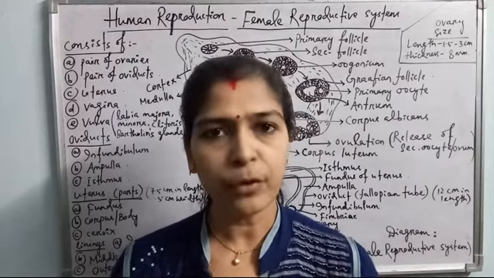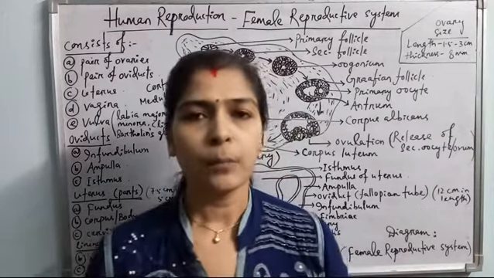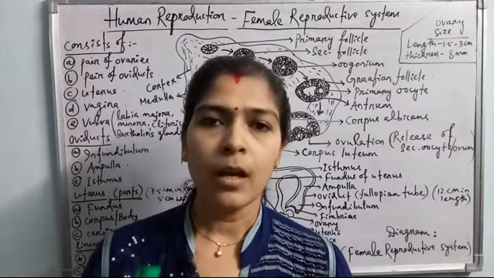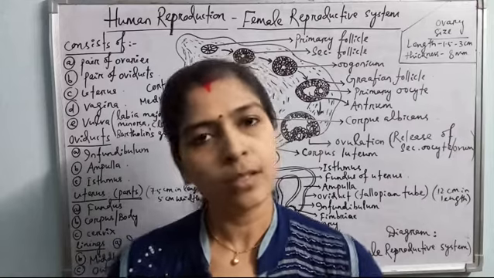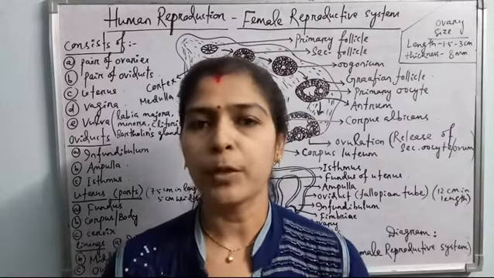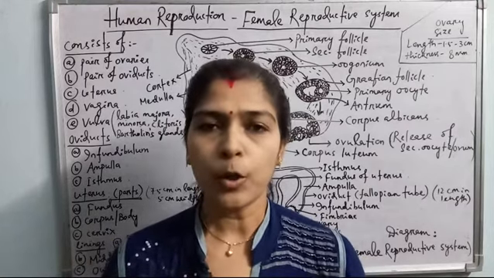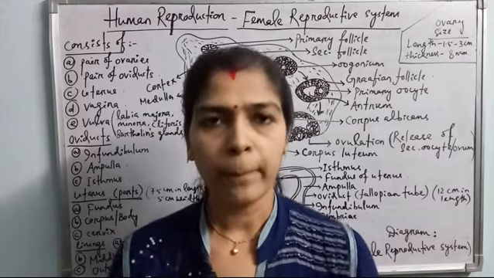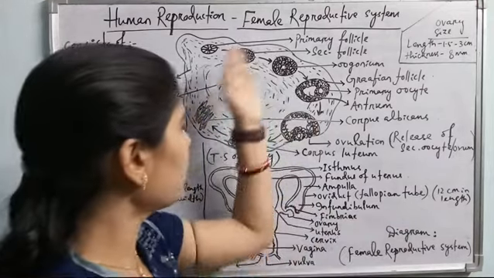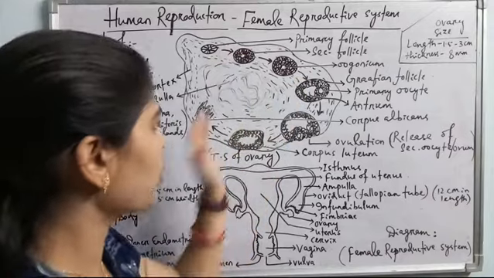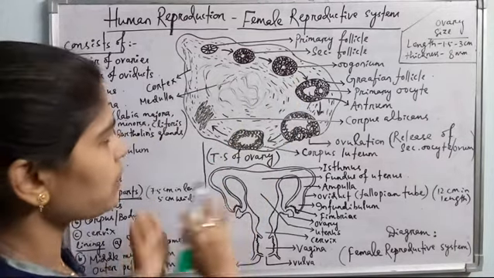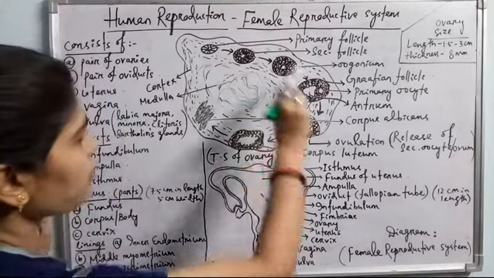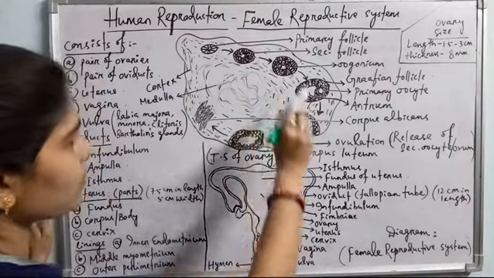There are a pair of ovaries, and each ovary produces an ovum alternatively, means each month a single ovary produces the ovum, and next month the other ovary produces the ovum. So alternatively, out of these two ovaries, they produce the ovum. The TS of ovary shows this structure as I have drawn here. This is the transverse section of the ovary, meaning if the ovary is transversely dissected, all these structures are seen inside it.